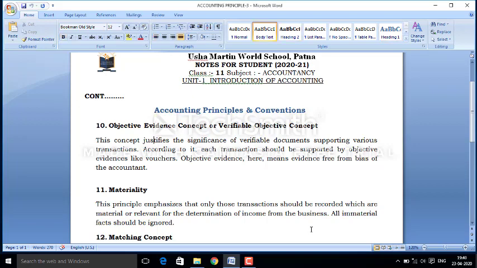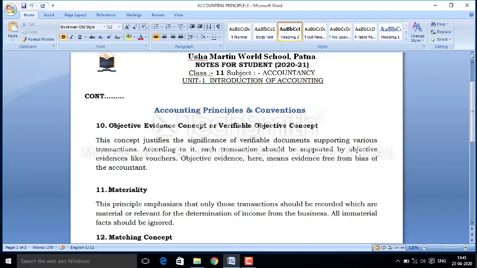Next is the materiality concept. Under this concept, while recording transactions in the books of accounts, accountants should keep in mind that they have to record only those transactions which are mandatory to be recorded for determination of income or expenses of the business, or for determination of profit of the business.